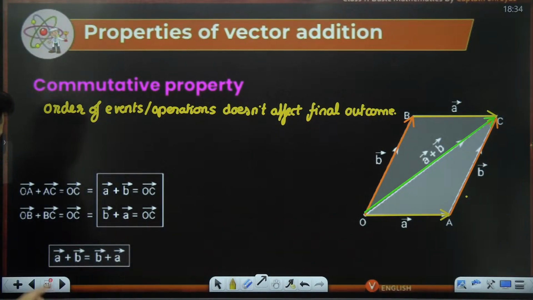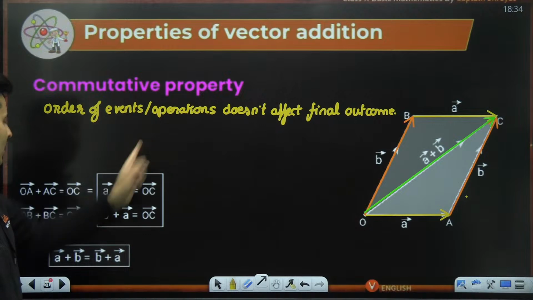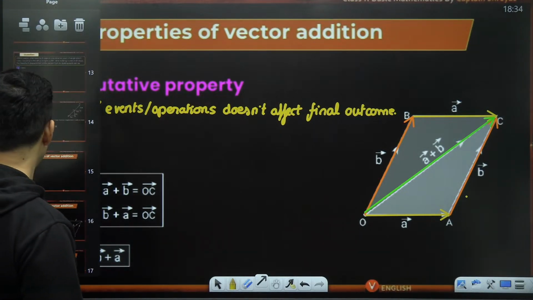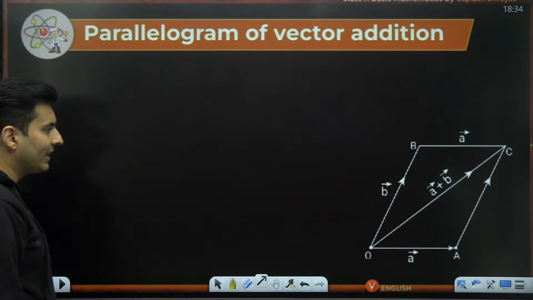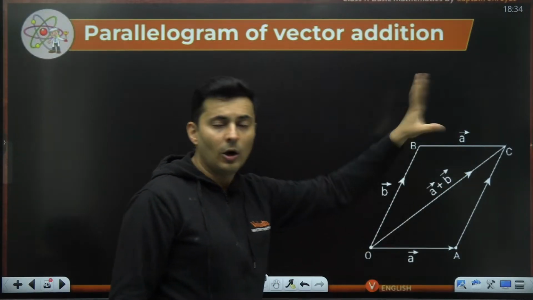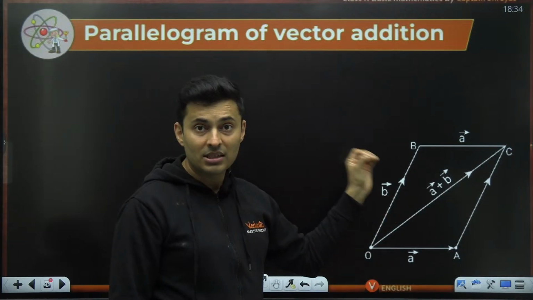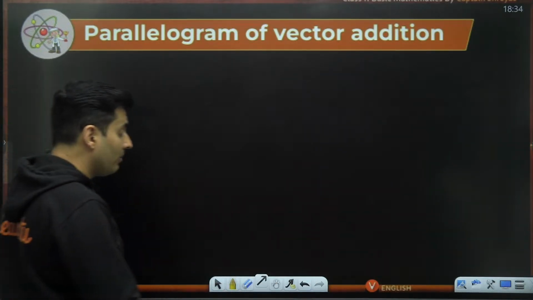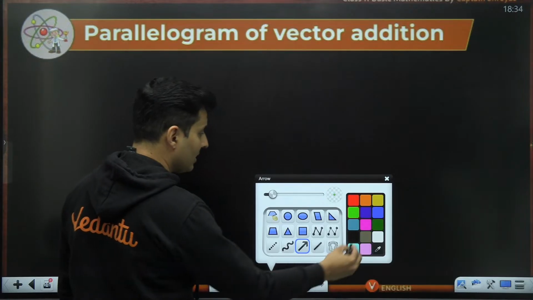By the way, I hope you understood A plus B and B plus A, they are the same. The order of the events does not matter for the final outcome. So if I show you the parallelogram law of vector addition, it is exactly this. You take the two vectors, the diagonal of that parallelogram becomes the resultant. But how do you perform parallelogram law vector addition? This is how you do it.